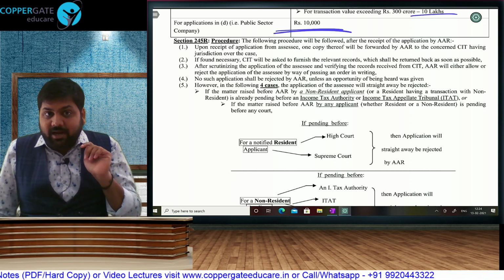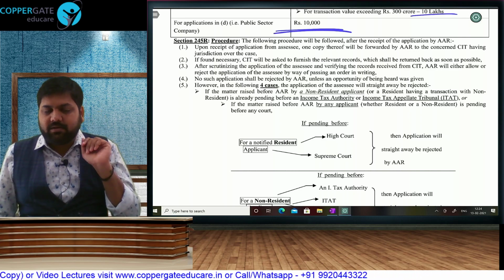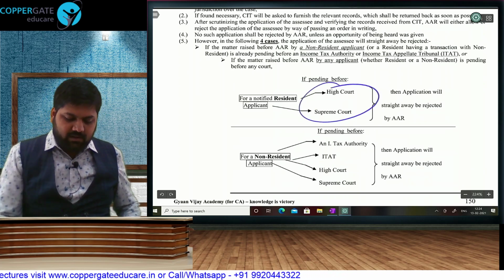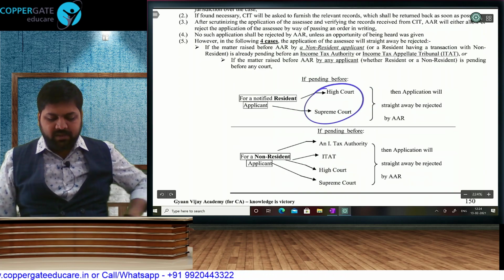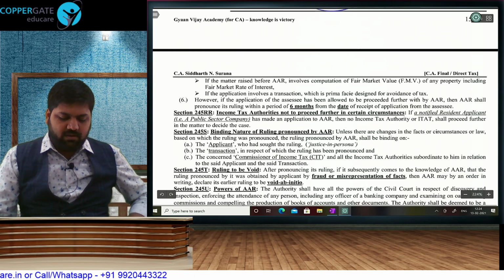In the 4th applicant, public sector company, it is allowed if it is pending at AO, CIT or ITAT. So if it is pending at High Court or Supreme Court, then it will be rejected. For public sector company, anything pending at High Court, Supreme Court, it will be rejected, and for the remaining, if it is pending at any level, it is going to be rejected.